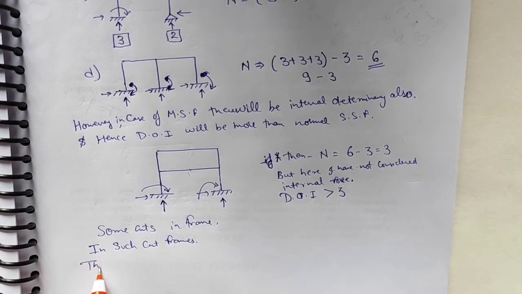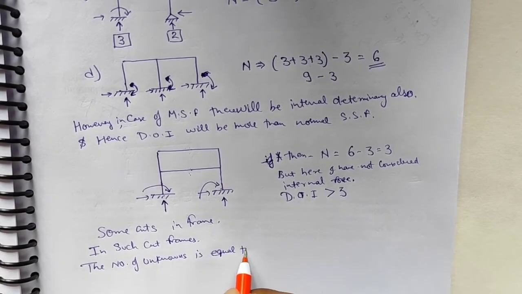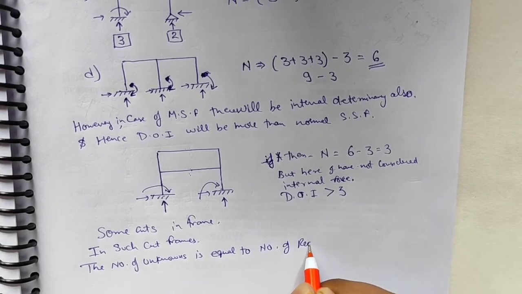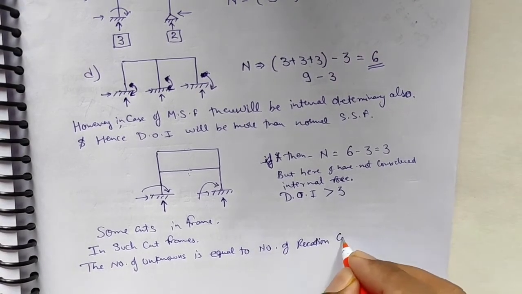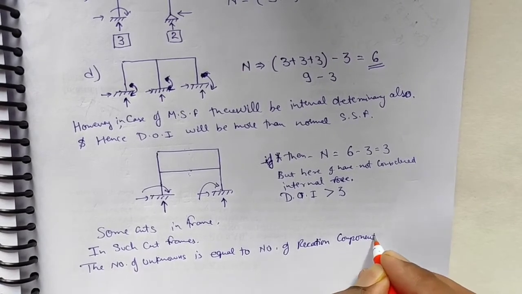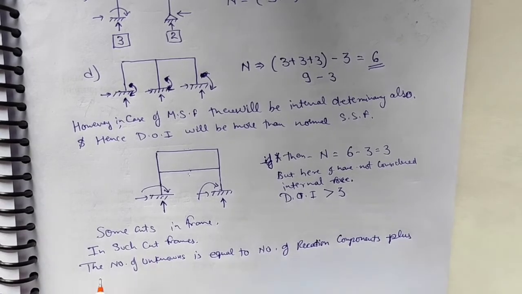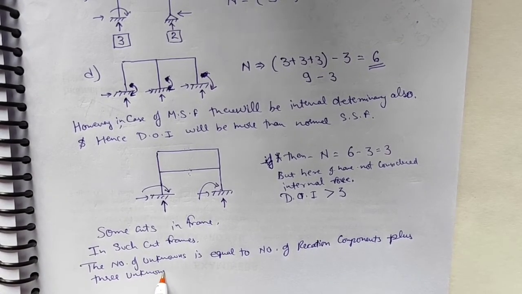In such cut frames, the number of unknowns is equal to the number of reaction components plus 3 unknowns at every cut.